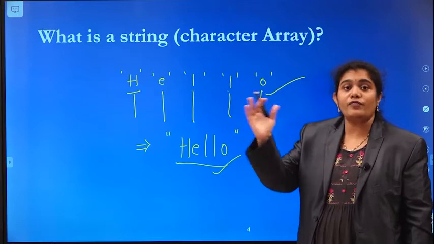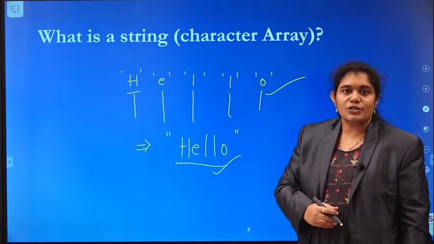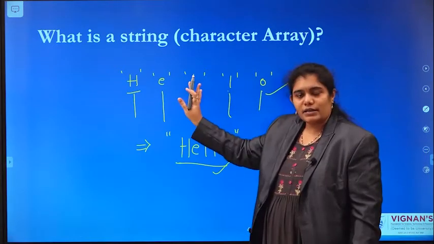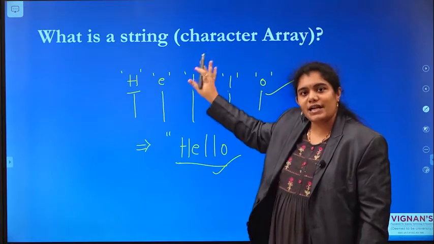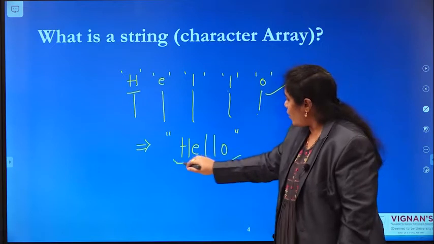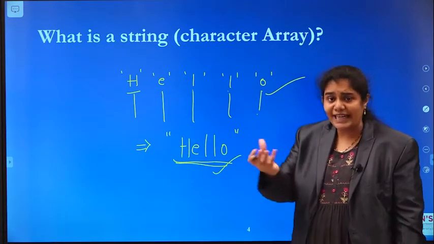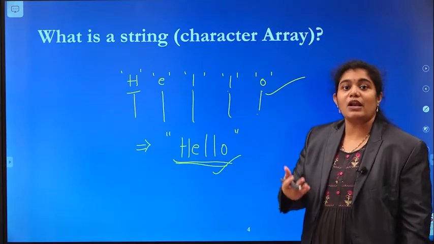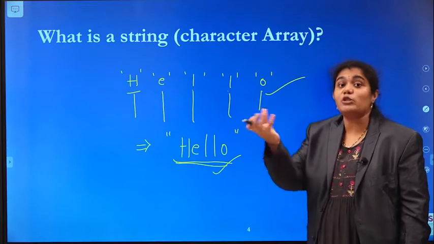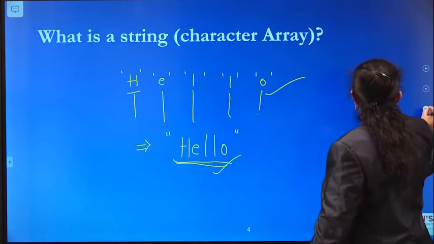There is a lot of difference between a group of characters and a string. Like H-E-L-L-O, that's it, it does not have any meaning. But what is this? Hello. We are wishing, hello. It has some meaning. So there is a lot of difference between a string and a group of individual characters.